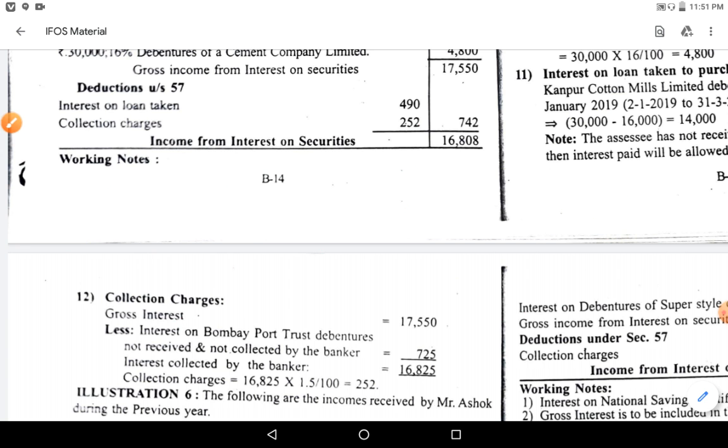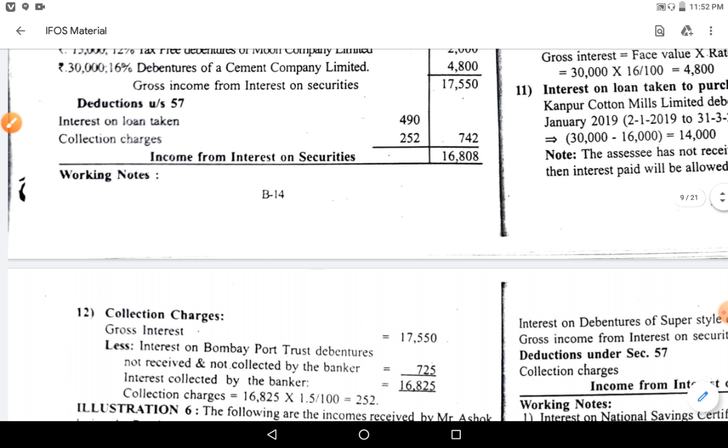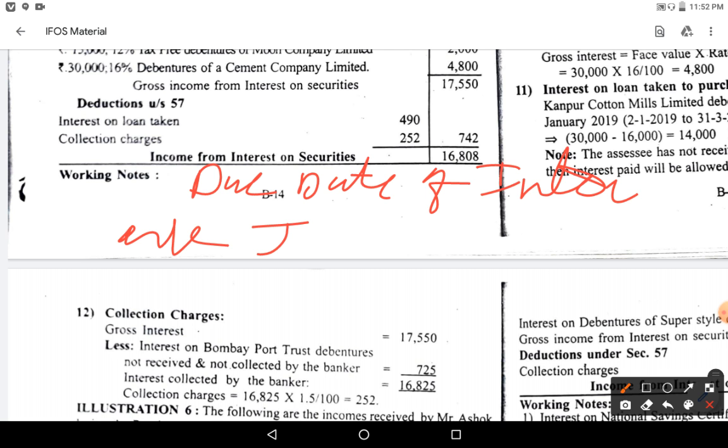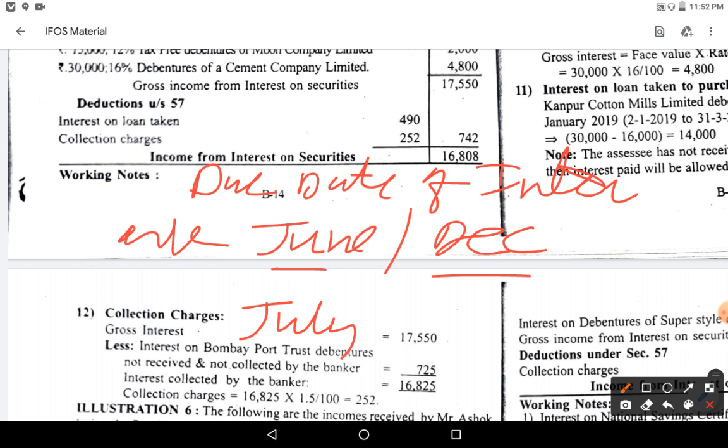Suppose due dates of interest are June and December every year. Suppose you have purchased securities in July. When you have purchased in July, any date, 15th July or some other date, no problem.